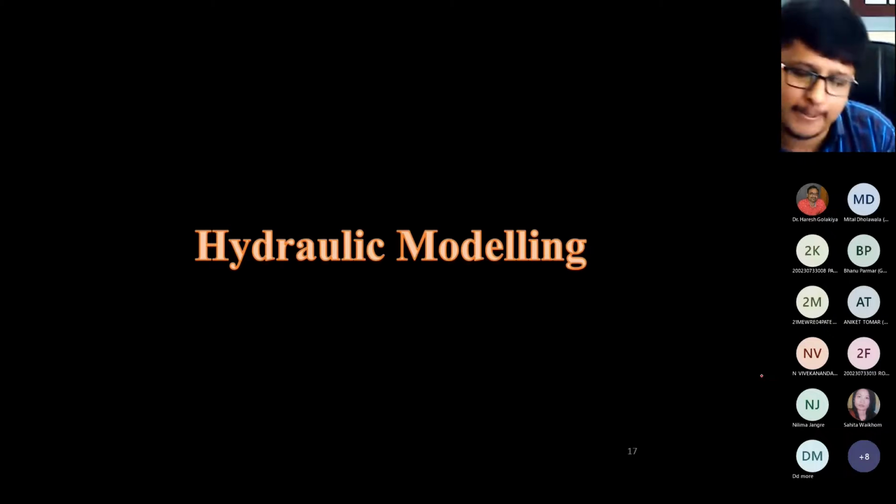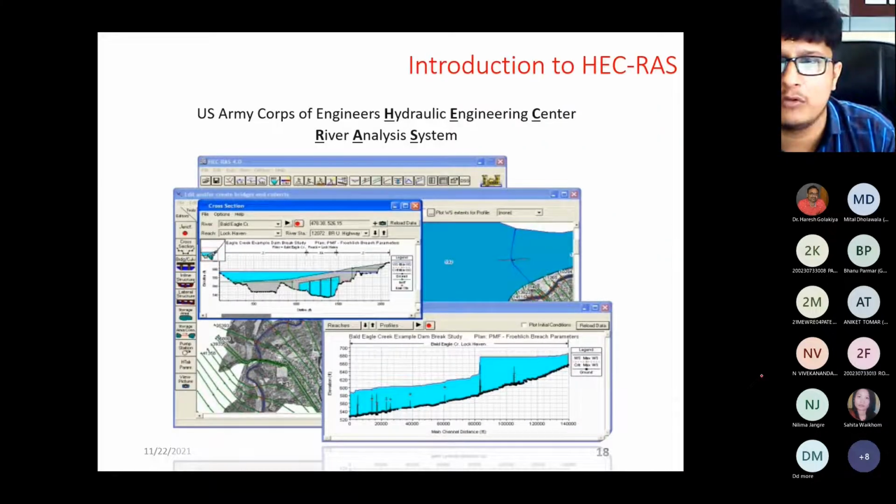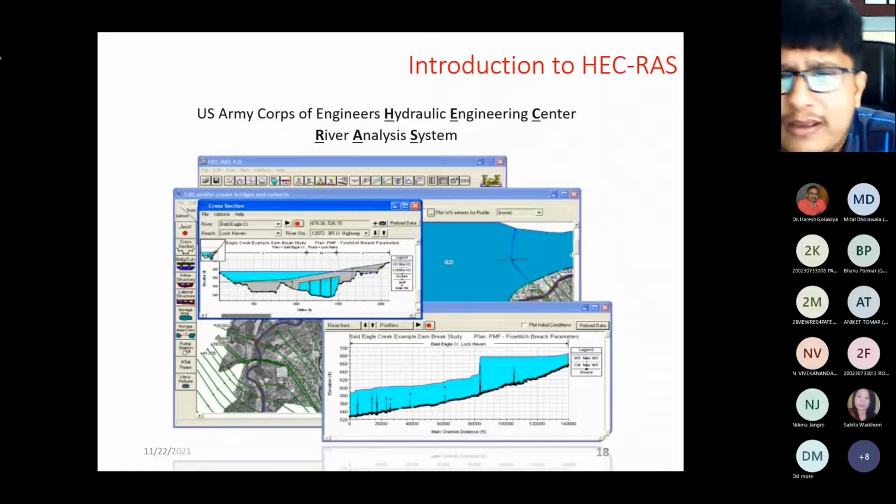Now I think I will start with the software, that is the hydrodynamic model. I will just give you a brief, and then afterwards I will switch over to the software because the short exercise will take time. This HEC-RAS is open source software, and the full form of HEC-RAS is Hydraulic Engineering Center River Analysis System, and it is developed by the US Army Corps of Engineers.